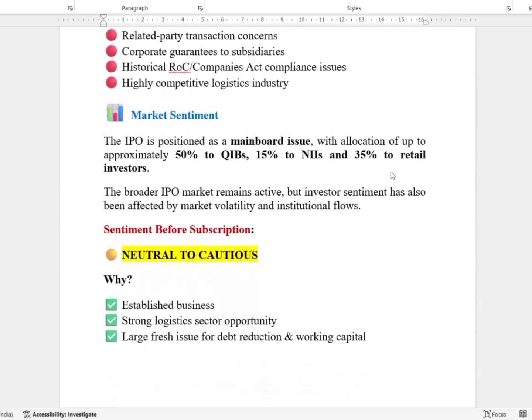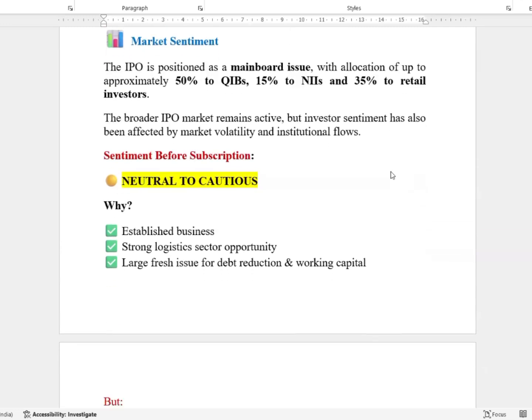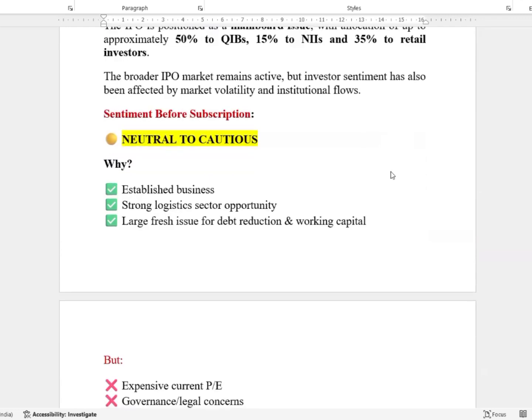Market sentiment. The IPO is positioned as a main board issue with allocation of up to approximately 50% to QIBs, 10% to NIIs, and 35% to retail investors. The broader IPO market remains active, but investor sentiment has also been affected by market volatility and institutional flows. Sentiment before subscription: neutral to cautious, of course.